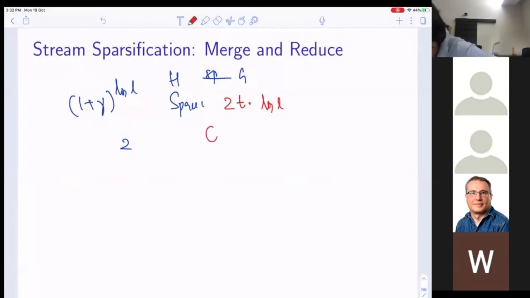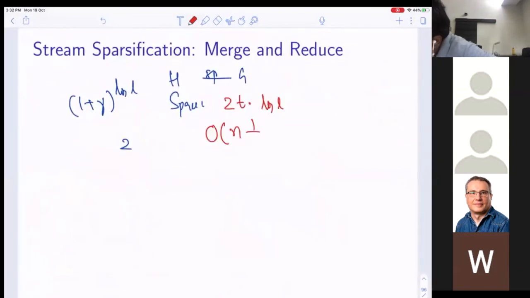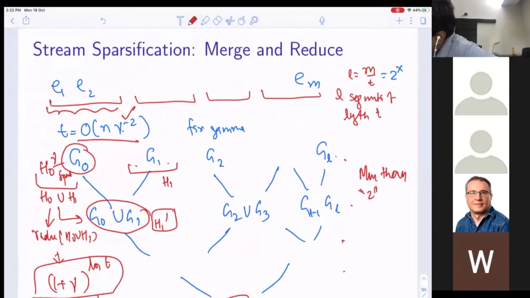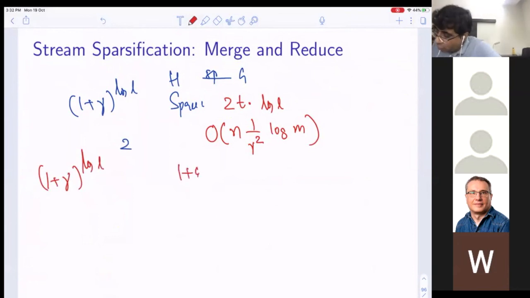So we have got H, which is a sparsifier of size n times 1 over gamma squared, and L is at most log m, so into log m. But look, the quality of this sparsifier is only 1 plus gamma to the power log L, and we wanted a 1 plus epsilon quality sparsifier.